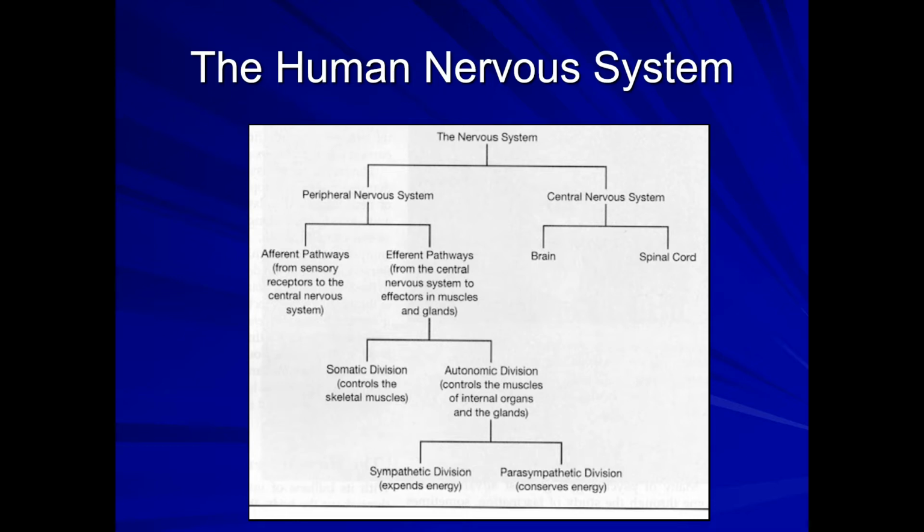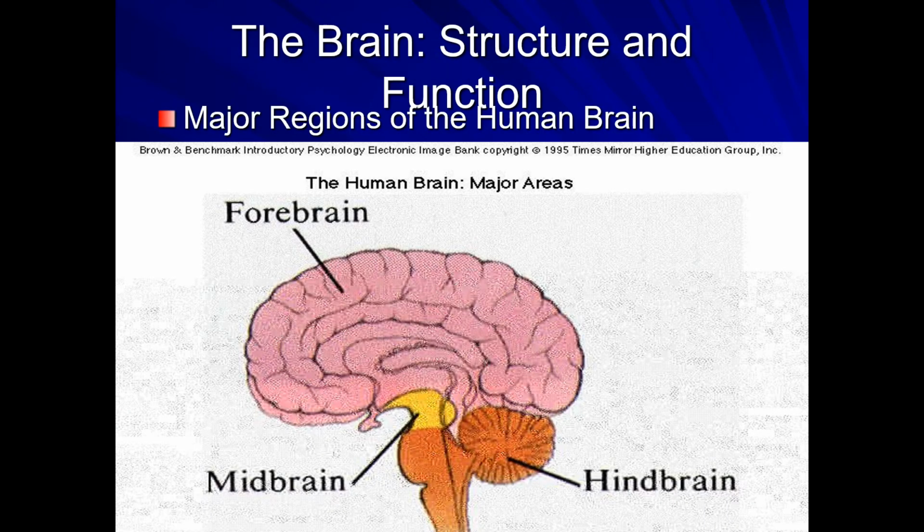So the central nervous system consists of two things, brain and the spinal cord. Then another part of the nervous system, what we call the peripheral nervous system, goes to each and every part of the body. So here, first let me talk a little bit about the central nervous system. As I have told you, it consists of two things. One is the brain, which consists of three regions: forebrain, midbrain, and hindbrain.